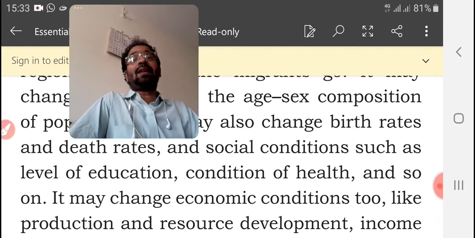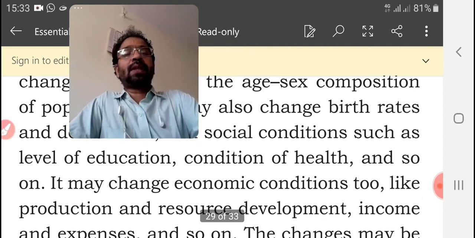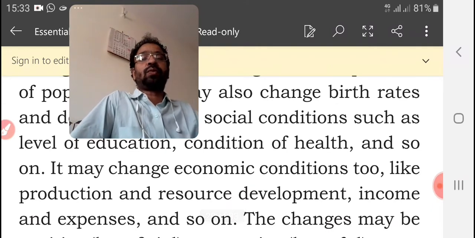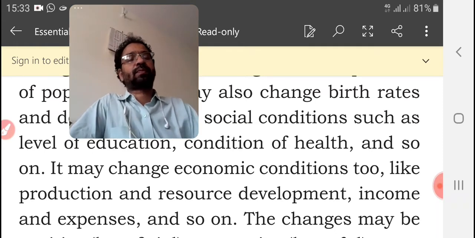So the skilled people's number may get reduced. It may change economic conditions too, like production and resource development, income and expenses, and so on.